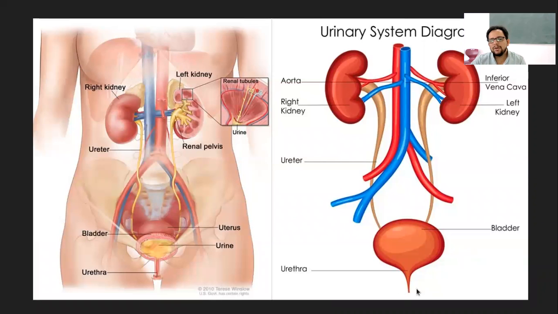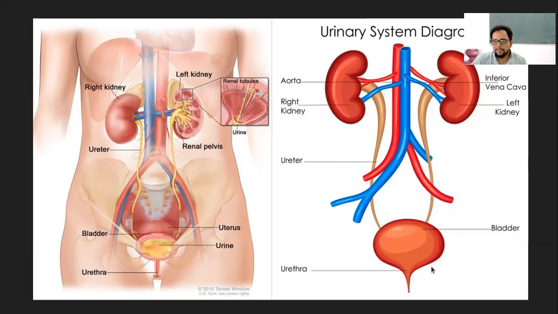What happens when we want to urinate? This urinary bladder portion is squeezed, so the signal is passed to the brain. The brain will send certain neurotransmitters, something like adrenaline and cholinergic responses. It will contract the urinary bladder and push the urine through the urethra.